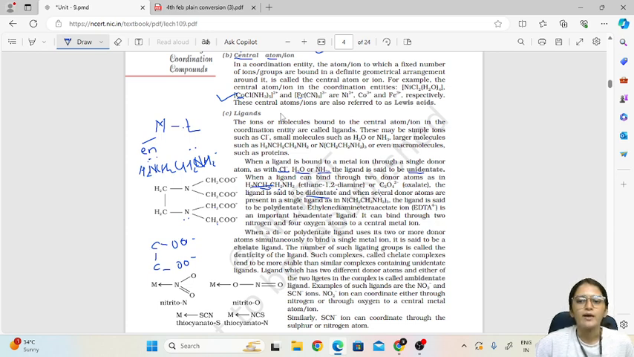Okay, so it can bind through 2 nitrogen and 4 oxygen. So 1, 2, 3, 4, 5, 6. There are 6 donor atoms. That's why it is called a hexadentate ligand.